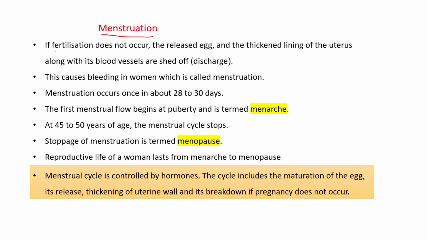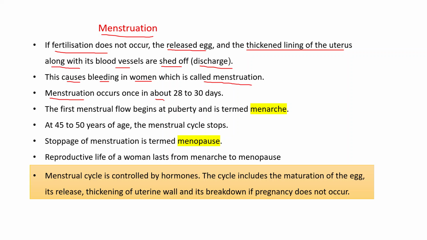Menstruation. If fertilization does not occur, then what happens in the uterus? The released egg and the thickened lining of the uterus along with its blood vessels are shed off, that is, discharged. This causes bleeding in women, which is called menstruation. Generally, in common language, we can say that it's periods. This is the bleeding in women.